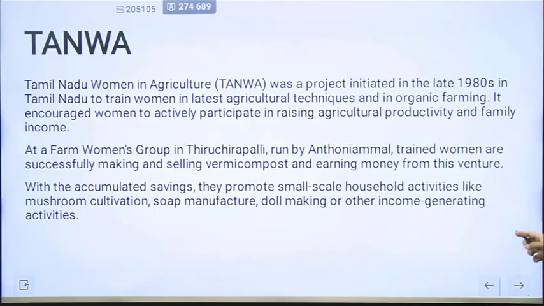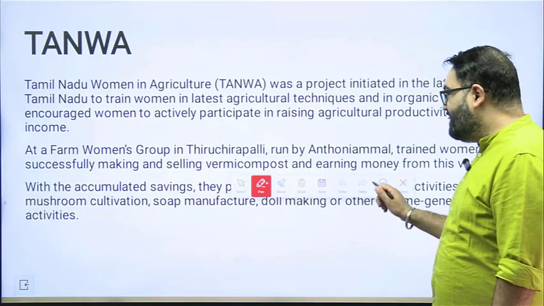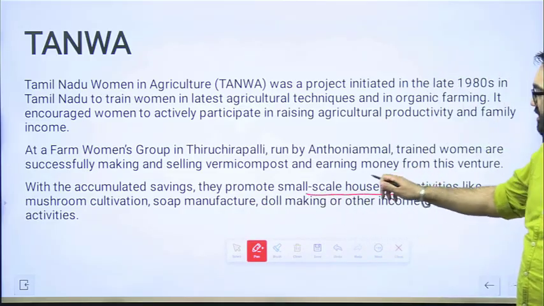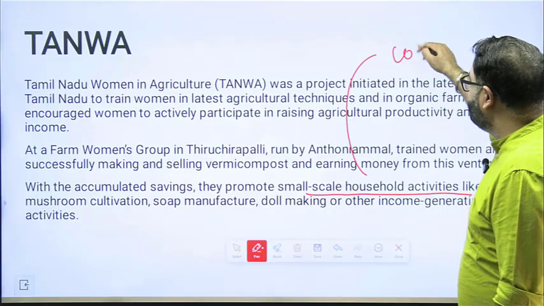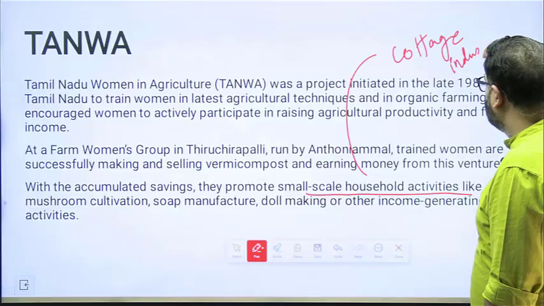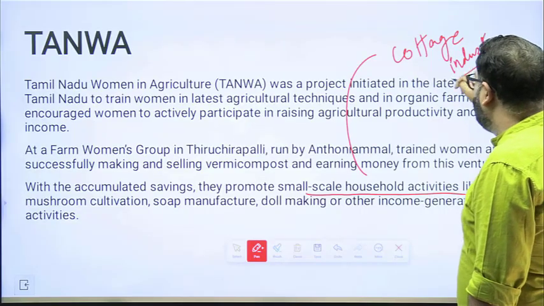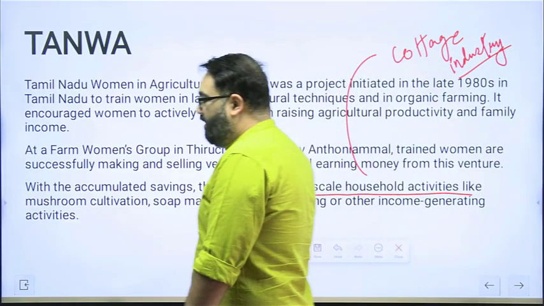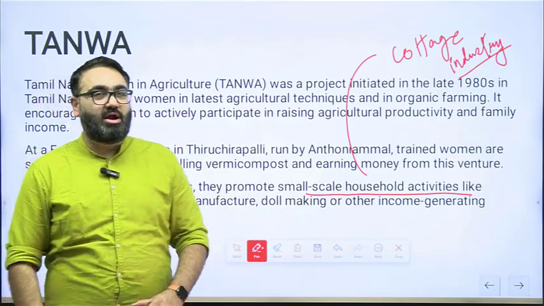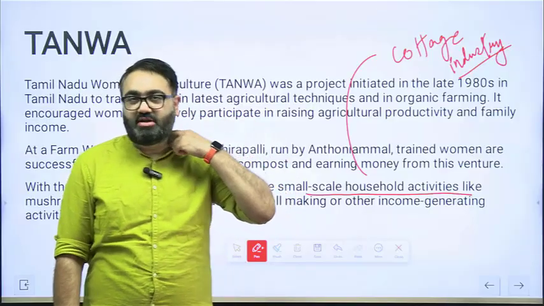This is mainly to push women towards not just agriculture, but also small scale household activities. This is what is called a cottage industry. In polity and directive principles, all of you read directive principles, and a part of it, one provision is about the government giving emphasis to cottage industry.